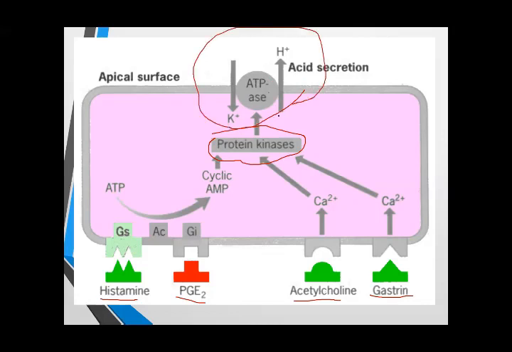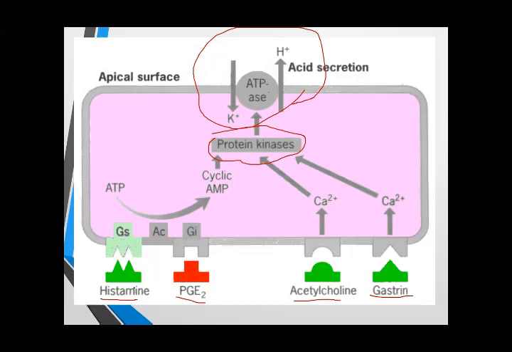And this pump excretes or releases hydrogen ion and absorbs potassium ion. Potassium ion comes inside and hydrogen ion goes outside into the lumen, and it combines with the chloride and forms hydrochloric acid or gastric acid. This is the normal way to release hydrogen ion in the stomach.